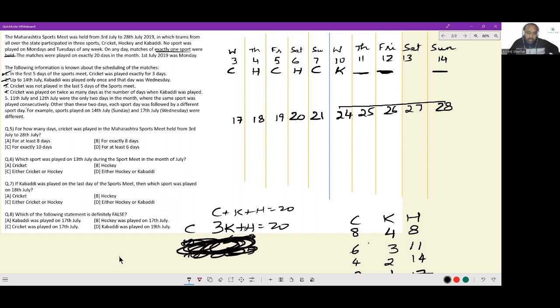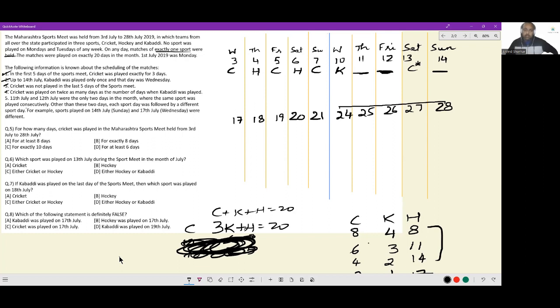We are not having this at all. So these are the only 3 possible cases. Now for these 3 possible cases, pay attention. For cricket to happen only 4 times, in the worst case, 4 to 14, it can only potentially happen if cricket happened on this Saturday. Because this is a case I'm marking, 4 crickets go down this way.